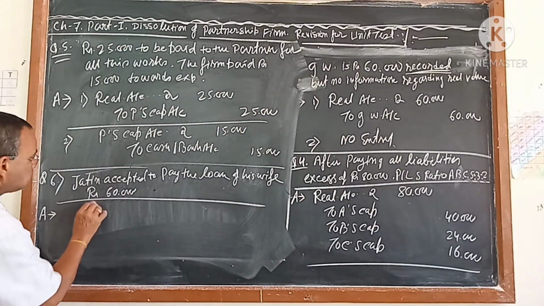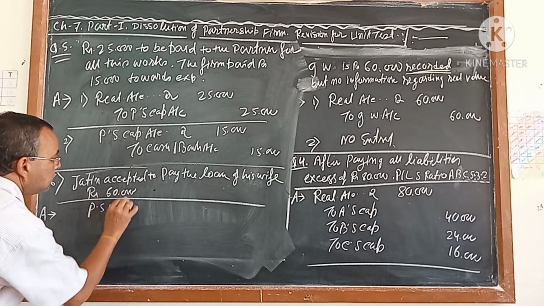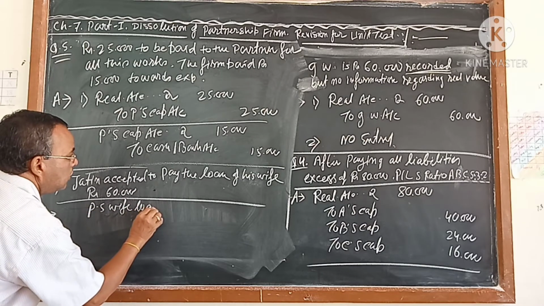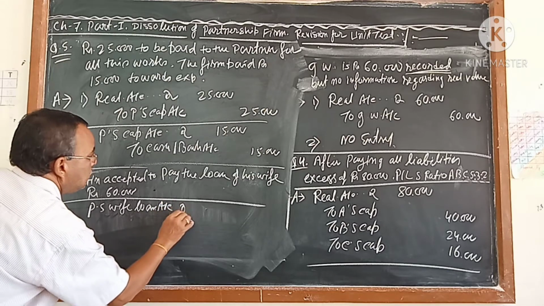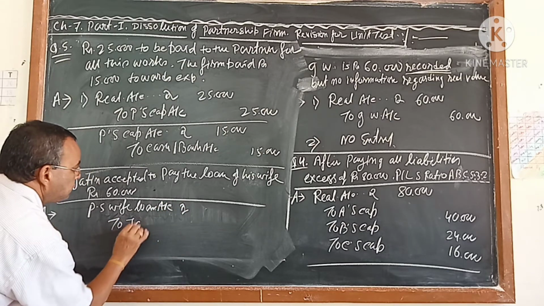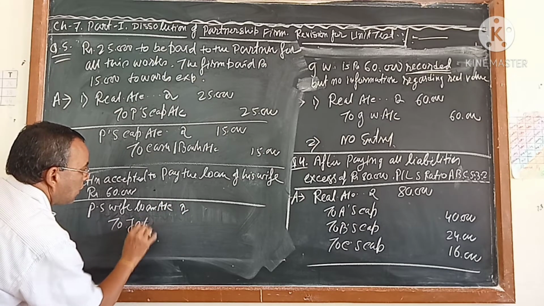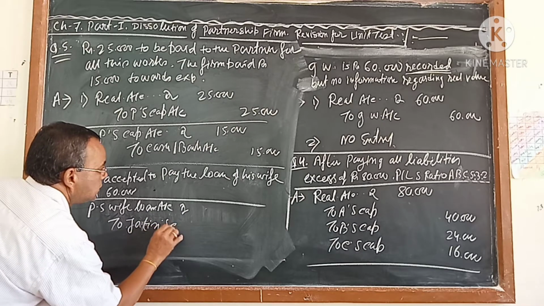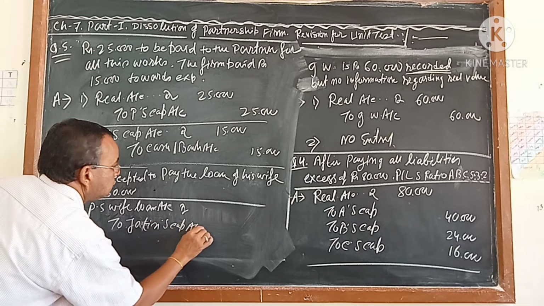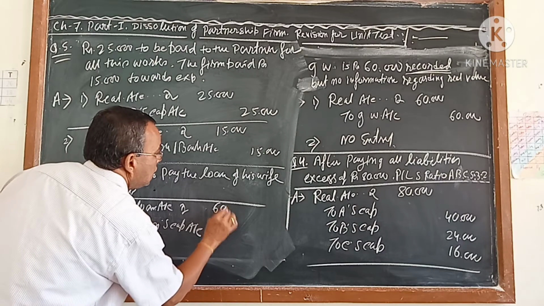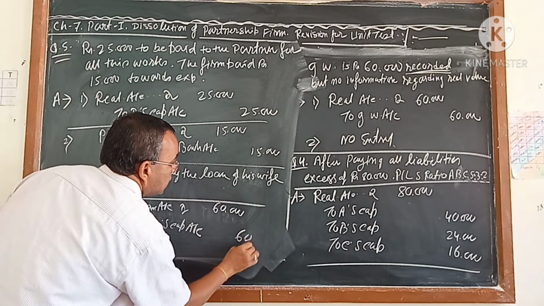So partner's wife loan account debit to Jatin's capital account. This will be the journal. Only one single journal will come here.